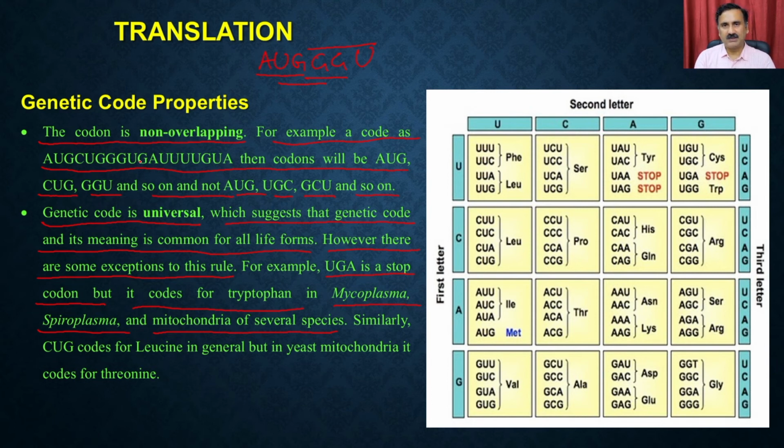But there are exceptions. For example, UGA is a stop codon in all other species, but it codes for tryptophan in some organisms like mycoplasma, spiroplasma and some mitochondrial species. Similarly, CUG codes for leucine in general, but in yeast mitochondria it codes for threonine. So there are exceptions in biology, and that is why biology is so complicated and diversified.